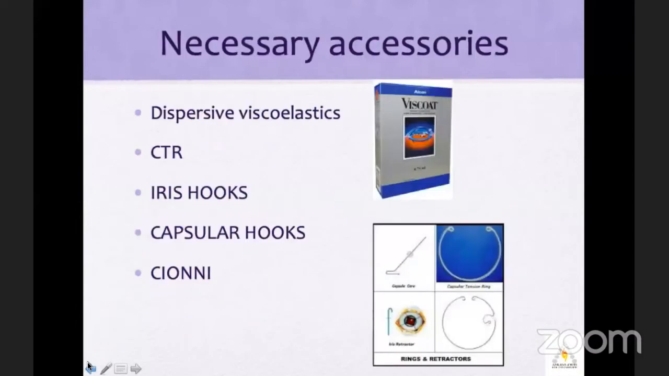These are the necessary things which one has to have in the OT. One is a dispersive viscoelastic, which you should use depending upon the hardness. It is better to use it so that you are safe. At least you can have a crystal clear cornea. Other things which are necessary are the CTR, the iris hooks, the capsular hooks, Cioni ring, and of course, a vitreoretinal backup.